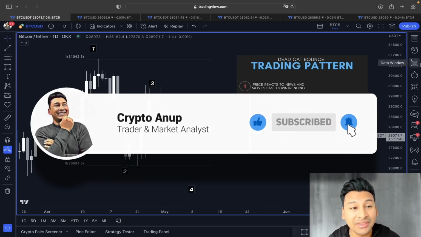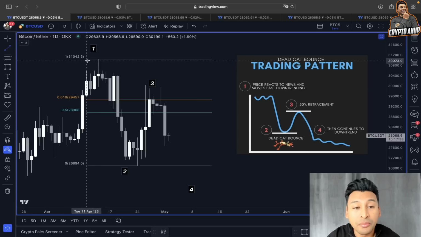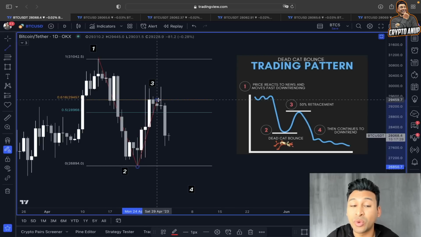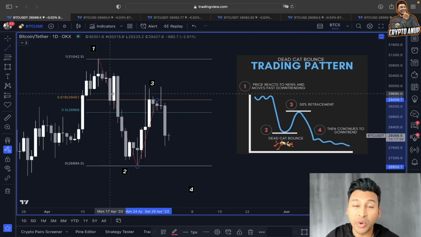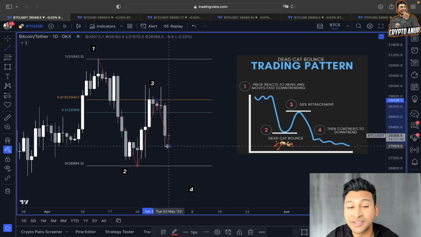Now looking at this in a daily time frame, according to this dead cat bounce trading pattern, we can see the price of Bitcoin after this 0.618 retracement. Since crypto is volatile, we are not only going to focus on the 0.5 Fibonacci retracement, but also the 0.618 Fibonacci retracement line. This is exactly where we came. This is exactly where we got rejected. And since then, the price of Bitcoin is clearly showing weakness.